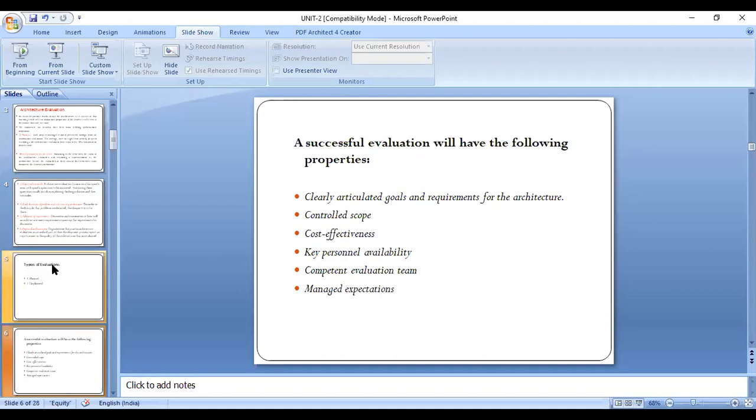articulated goals and requirements for the architecture, which means not analyzing architecture without knowing the exact criteria for goodness. Whenever we are going to analyze some architecture, we are assessing, I mean analyzing, that project from starting to ending, to include some qualitative attributes or qualitative things into that project, from first to end.